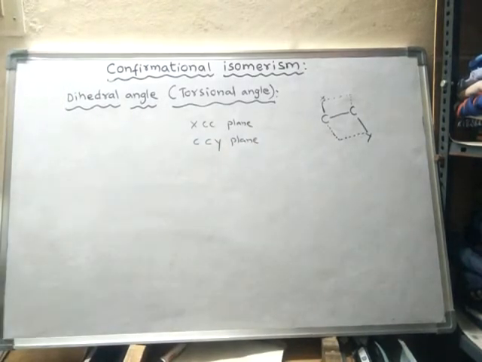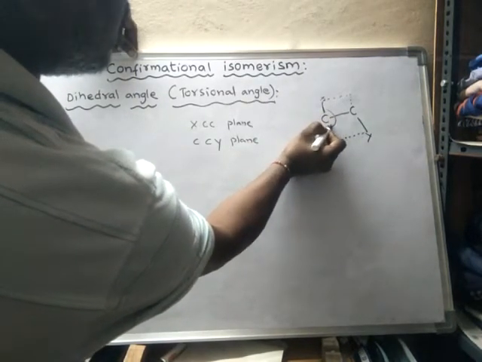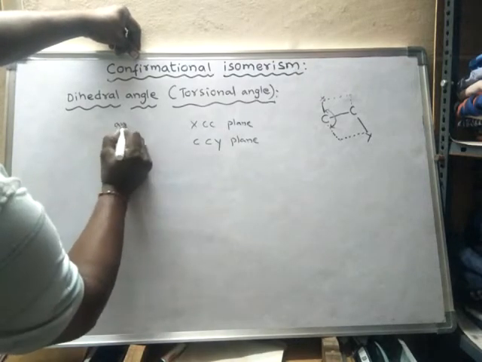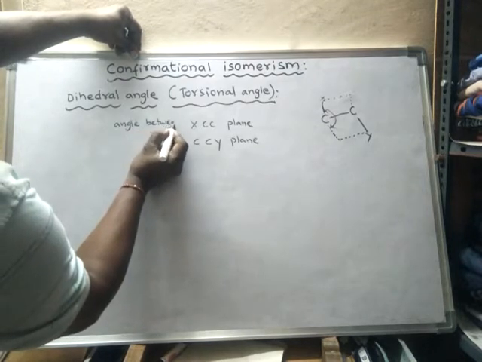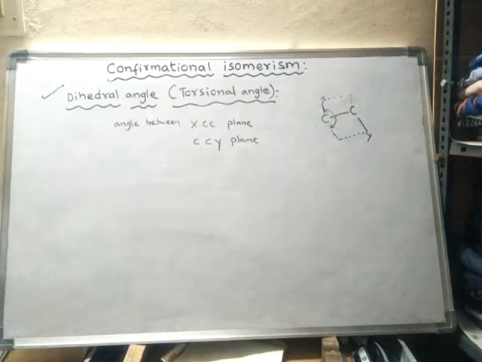Now the angle between the XCC plane and the CCY plane is said to be the dihedral angle, or angle of torsion, or simply the torsional angle.